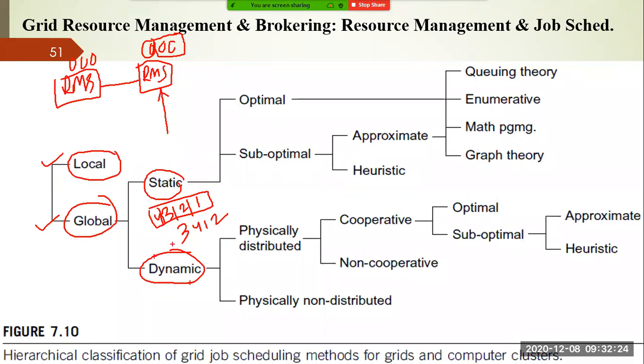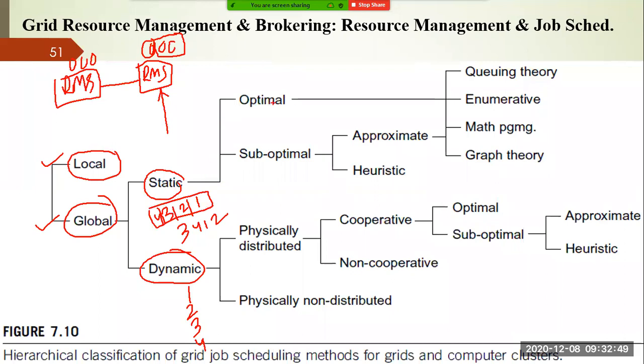Next is your dynamic policy. Dynamic policies are your online algorithms, right? At a particular instant, task one arrives, then you have to schedule one. After some time, two comes, you schedule two, and next three, and four. So you can say static is sometimes called your offline algorithms, and dynamic is called your online algorithms, right?